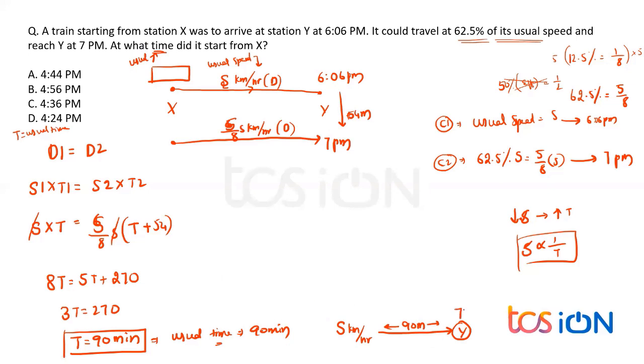So he's reaching at 6 p.m., if I'm not wrong, given 6 p.m. So I have to subtract 90 minutes in order to get the exact time. So how to find out the answer?